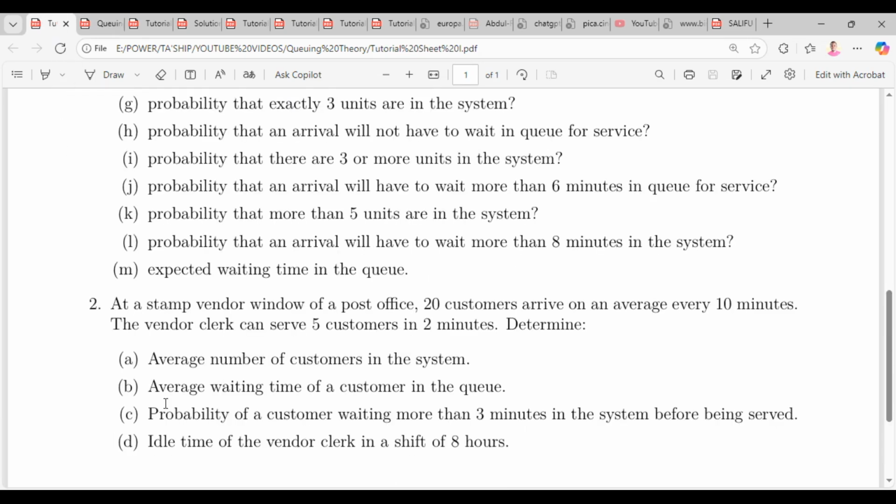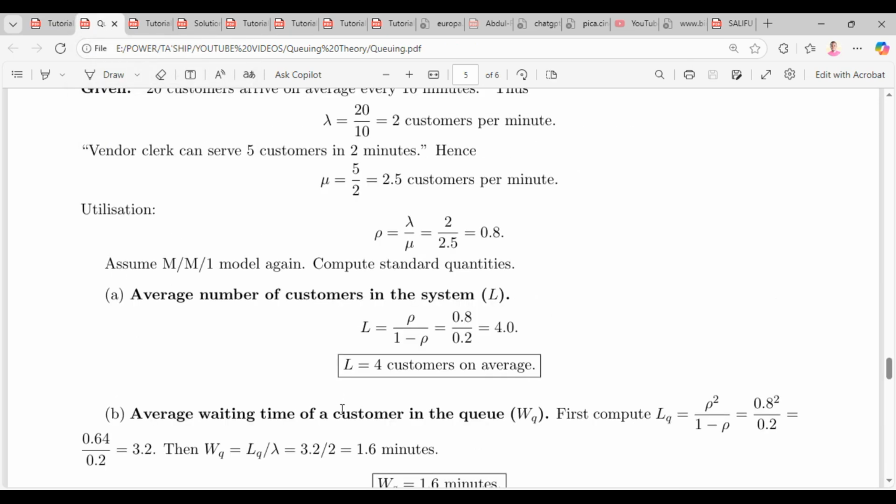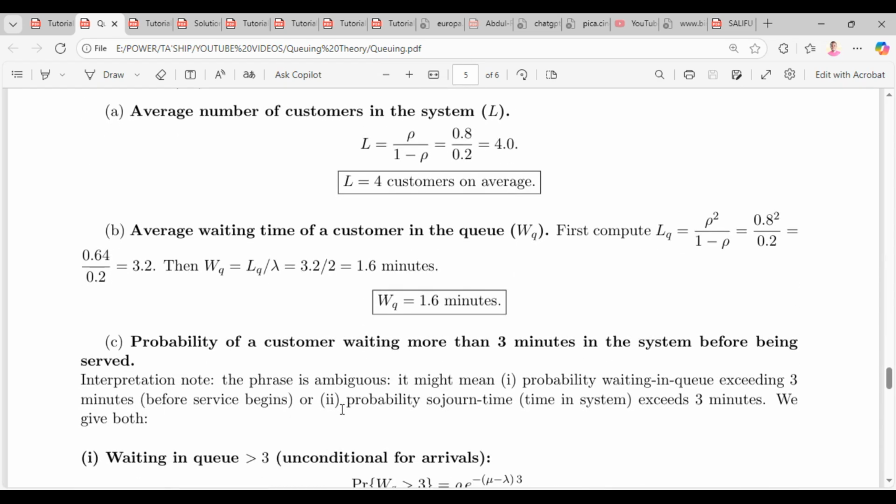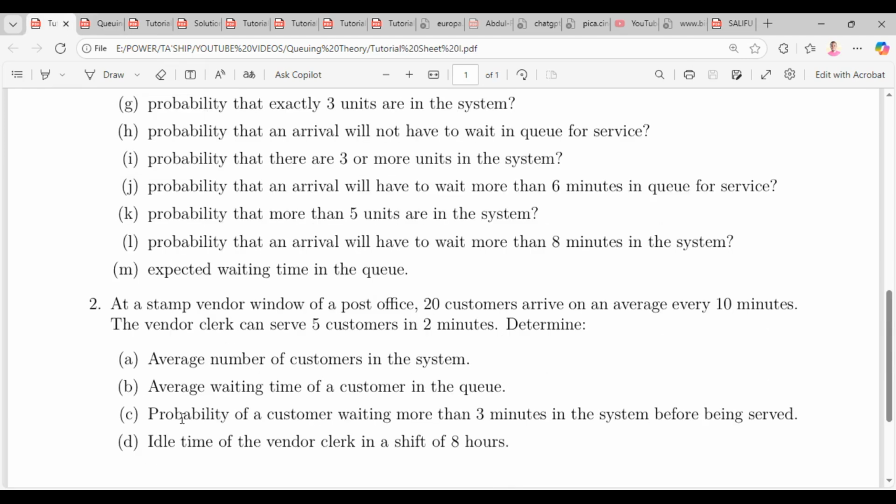We are to determine as well the average waiting time of a customer in the queue. So that's the W, but this particular one is WQ because it's the queue. So WQ is going to be LQ divided by lambda. LQ is 3.2. We divide it, then we end up with 1.6 minutes. Alright? Good. That's the last but one question.